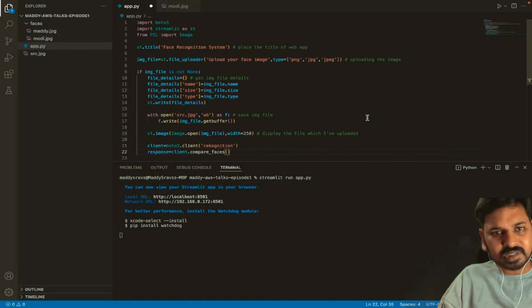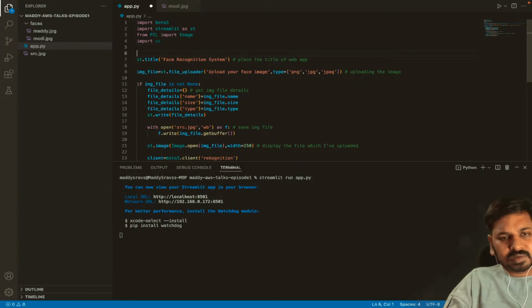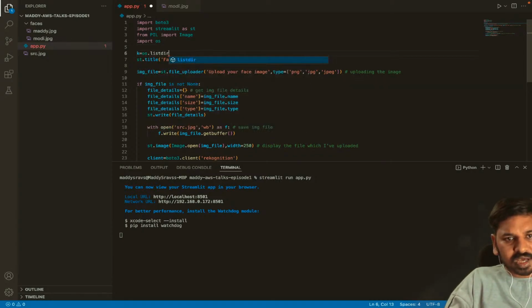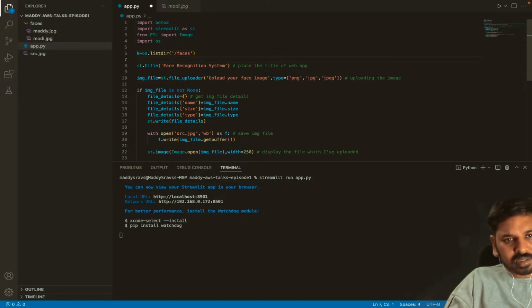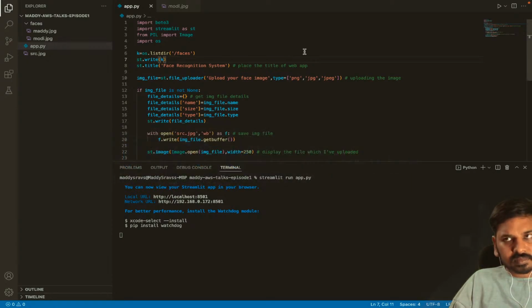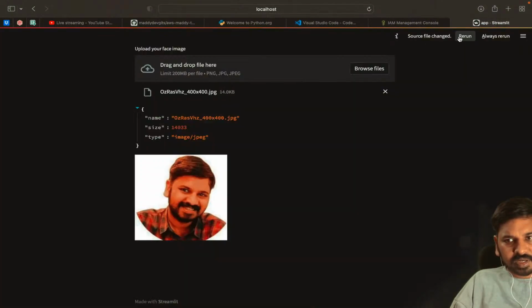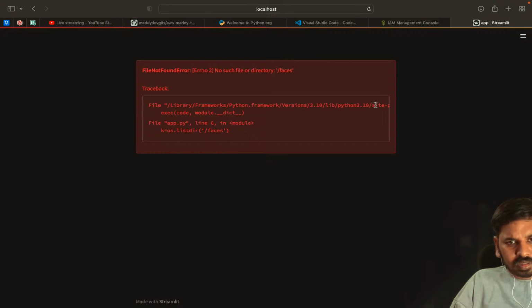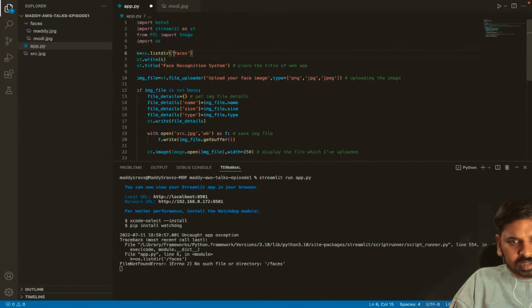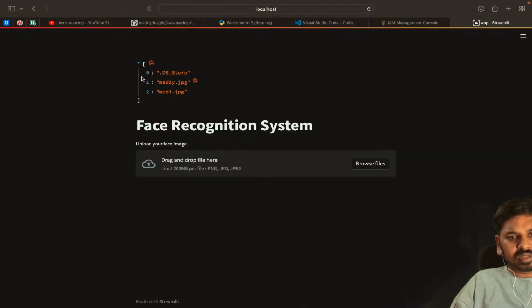Here I'll import the os package. I'll write k equal to os.listdir of the path slash faces. Now st.write of k. Let me show you the output till here. Let me close this and rerun. So here it is saying there are three files: one is DS_Store, and maddy.jpg and modi.jpg.